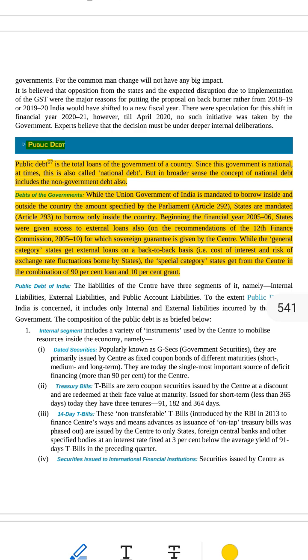State governments, like Kerala, Gujarat, Punjab, borrow money, but only from India. They cannot go to other countries to take loans directly. This is written in the Constitution in Article 293.